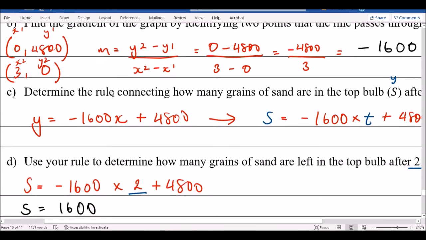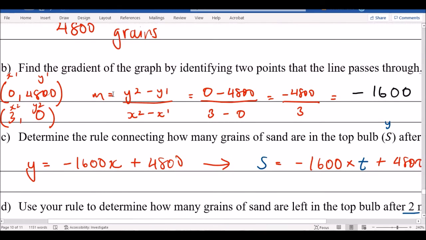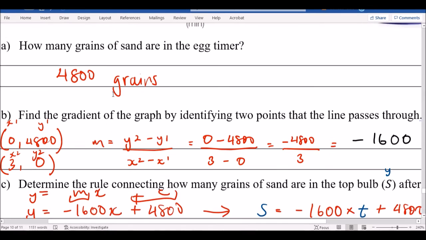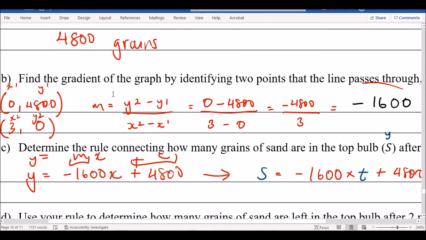Question C here. Determine the rule connecting how many grains of sand are in the top bulb. This is easy. Remember your formula is y equals mx plus c. There are 2 things you need to know, the gradient and the y-intercept. You've already got the y-intercept, 4,800, and you've got your gradient right there. So put that in your formula: y equals negative 1600x plus 4800.